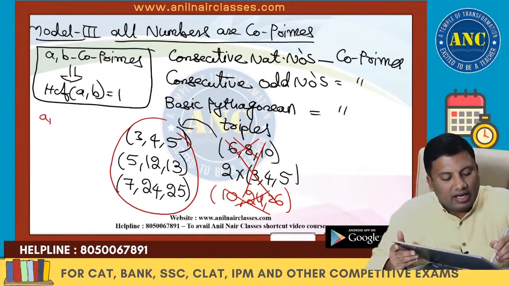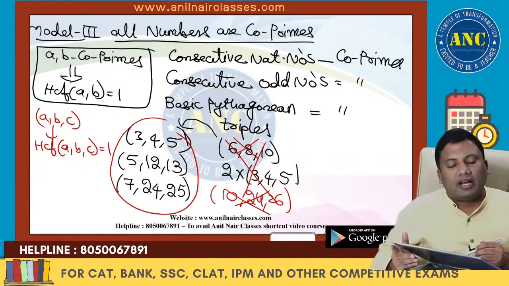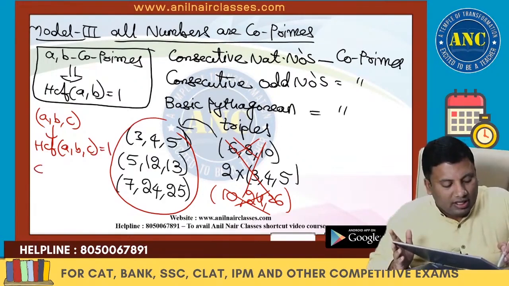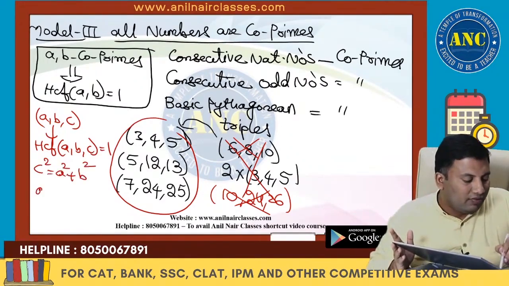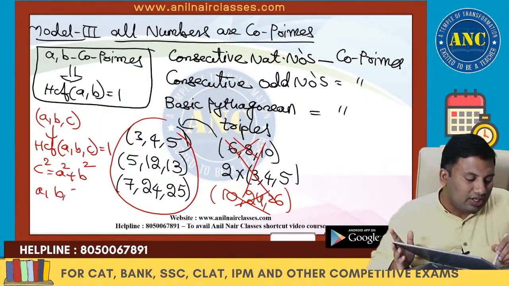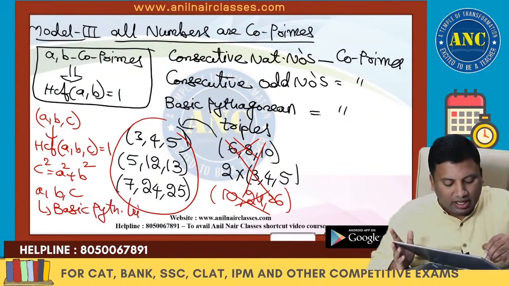A, B, C are said to be basic Pythagorean triplets if they satisfy two conditions: A, B, C are co-prime to each other, and C squared is equal to A squared plus B squared.